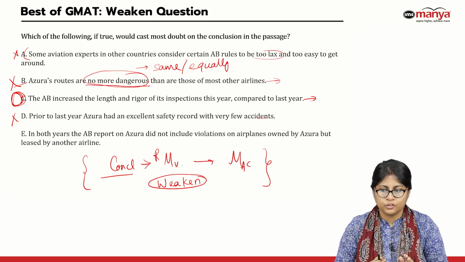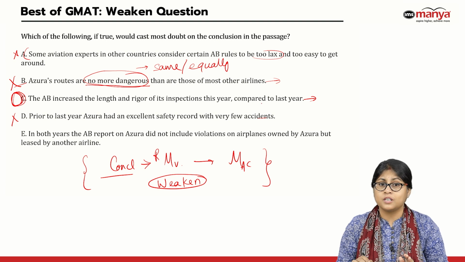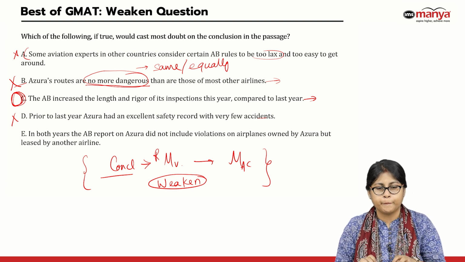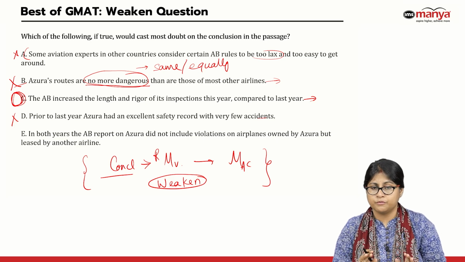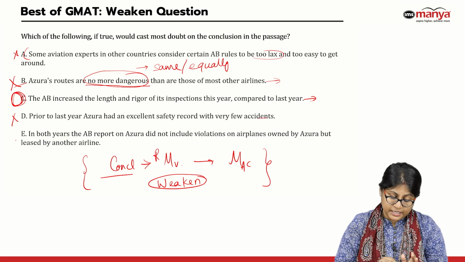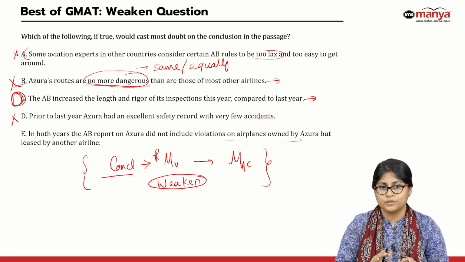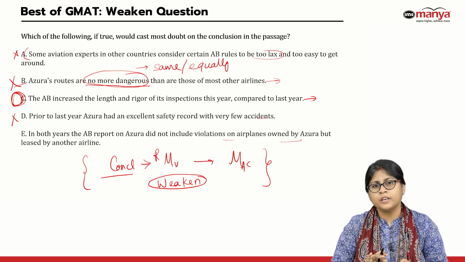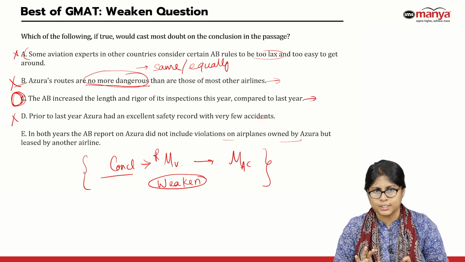Does it really challenge the fact that violations are a reason for more accidents? No. So even if some violations are not included, whatever violations had happened were included. That is what you are calling more violations reported this year than last year. Now, with those violations, you are saying that it could be the reason for more accidents. So E tells me some leased airlines' violations were not included. This option will not in any way diminish the possibility of the conclusion. Rather, it still keeps my conclusion intact.